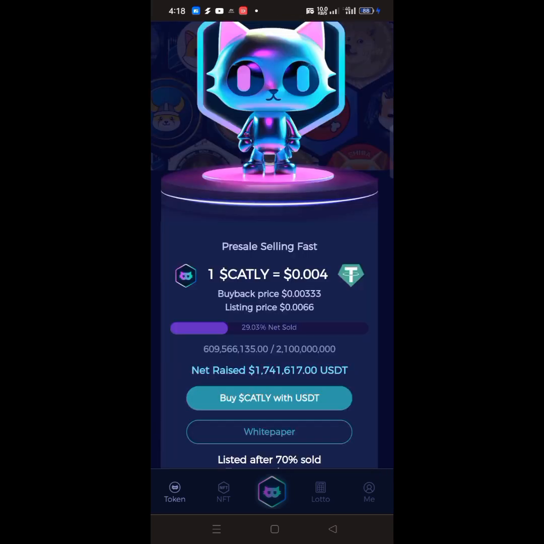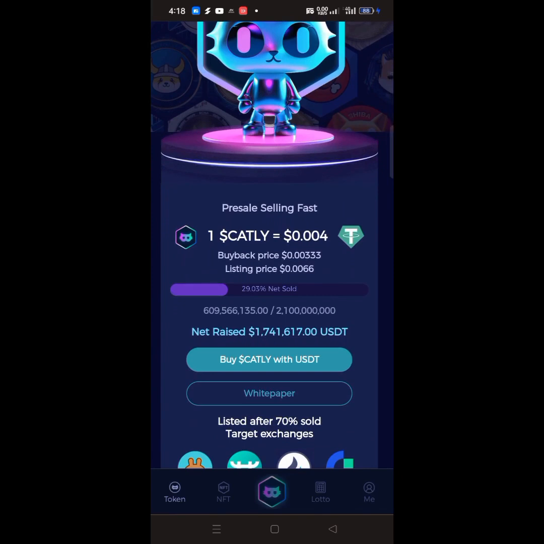If you look at it over here, it says the pre-sale price is 0.004 per Catly. 0.004 USDT is equal to 1 Catly. So that means the listing price is going to be 0.006. And one thing about this platform is that you can still sell your pre-sale if you want to. It's either you buy it and keep it, or you buy and sell off.